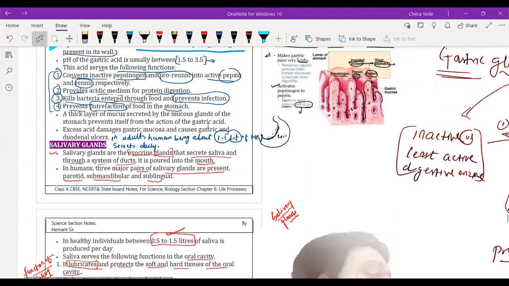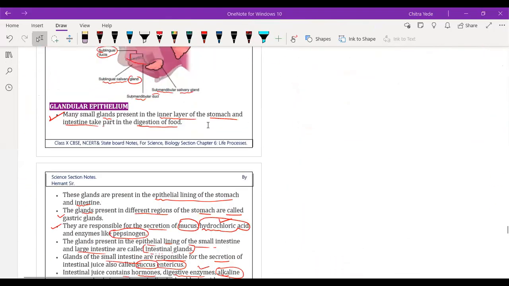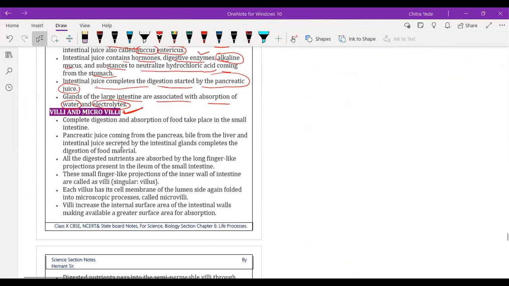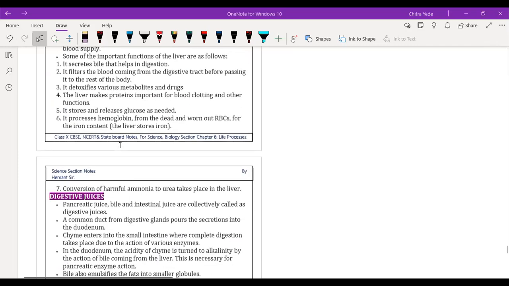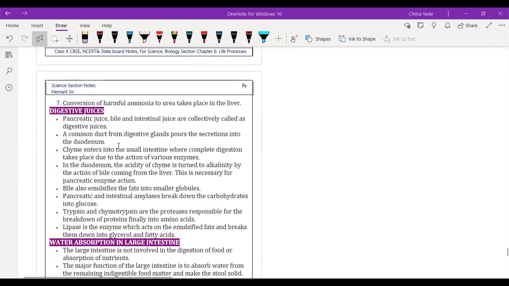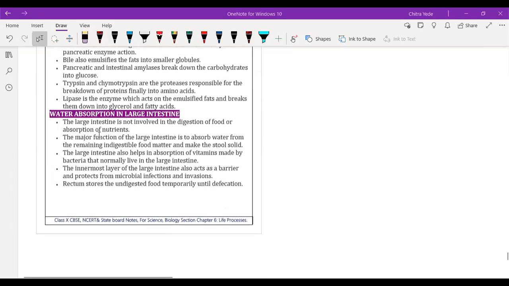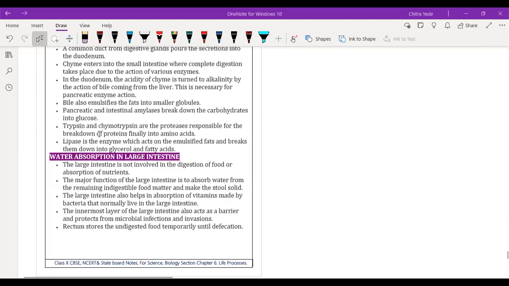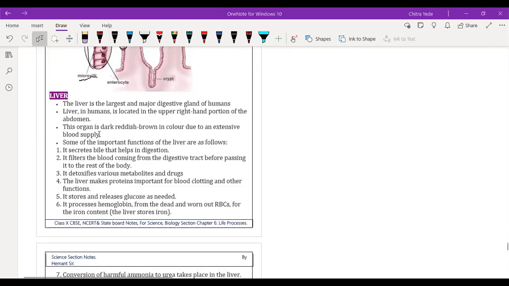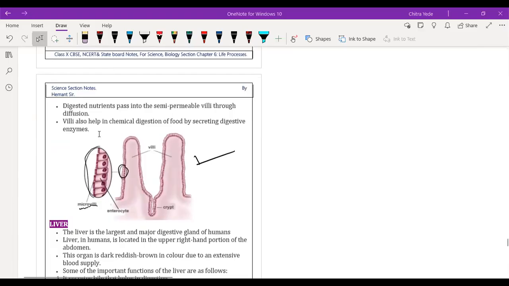Sir, how many more topics are there for the chapter? For human nutrition, we have villi and microvilli. Then we have the liver, which we will discuss in detail. Then we will discuss the digestive juice, then water absorption in the large intestine. That's all. Probably we will have one more lecture, then this part of the lesson will be complete.